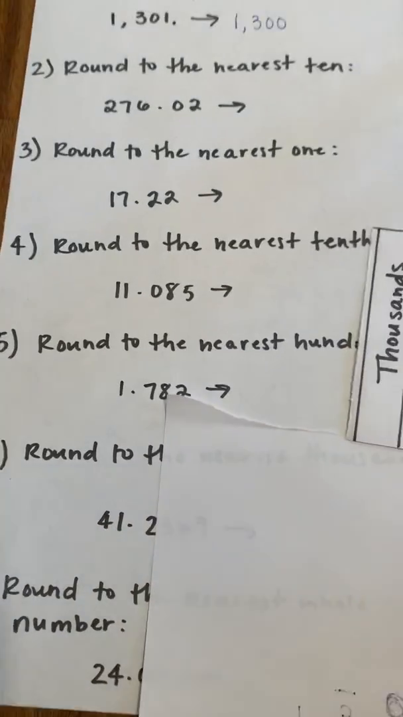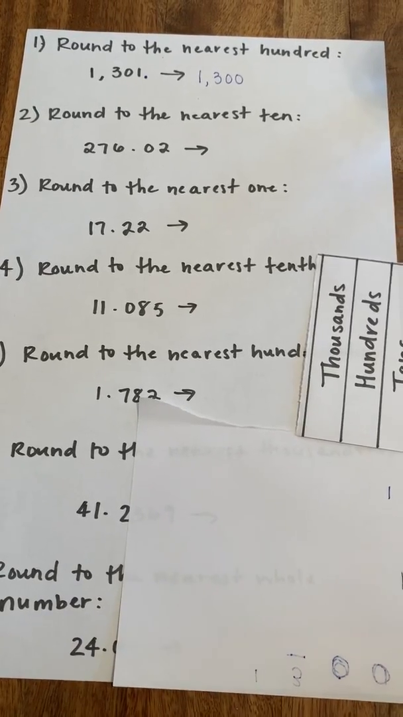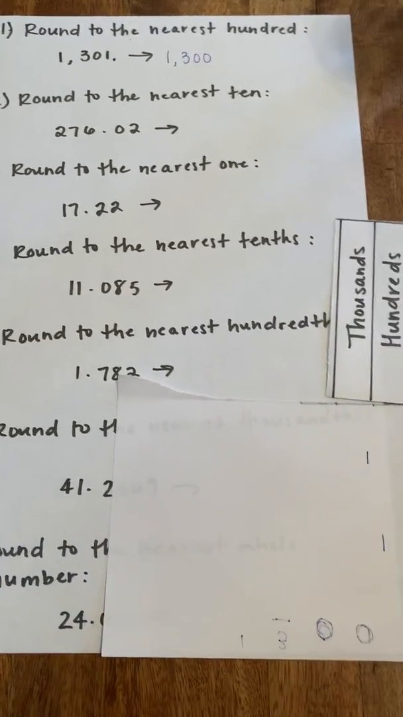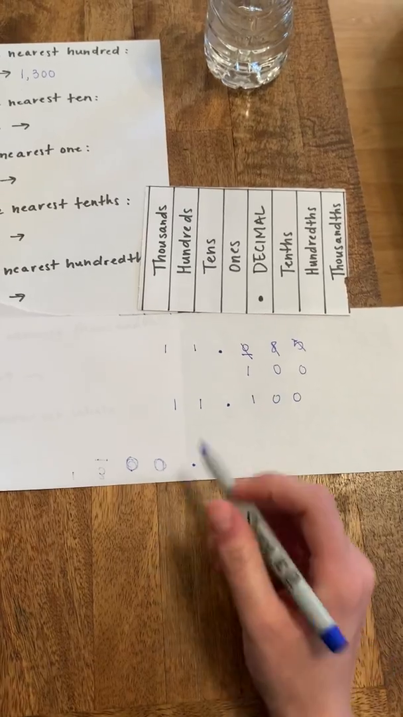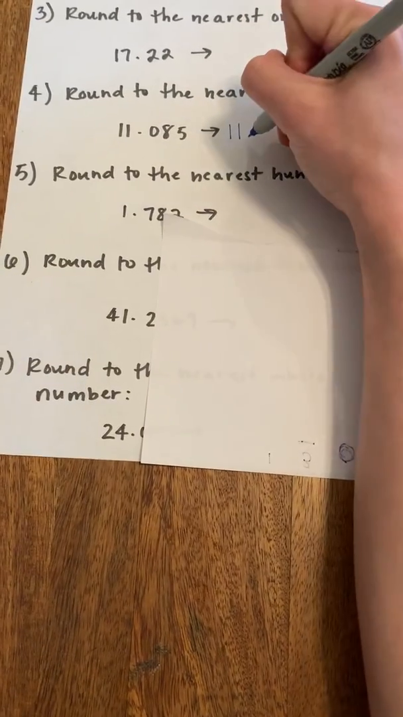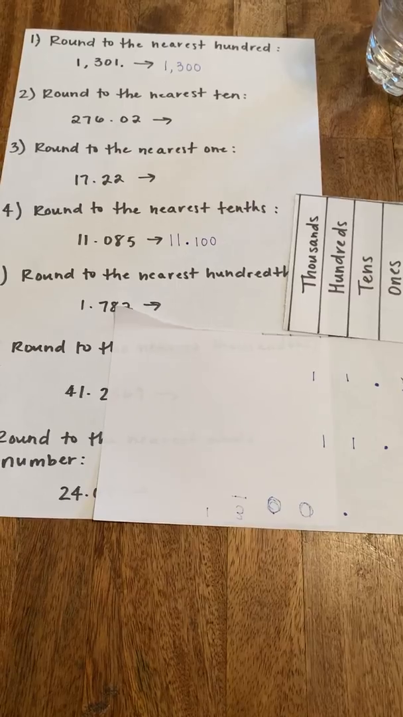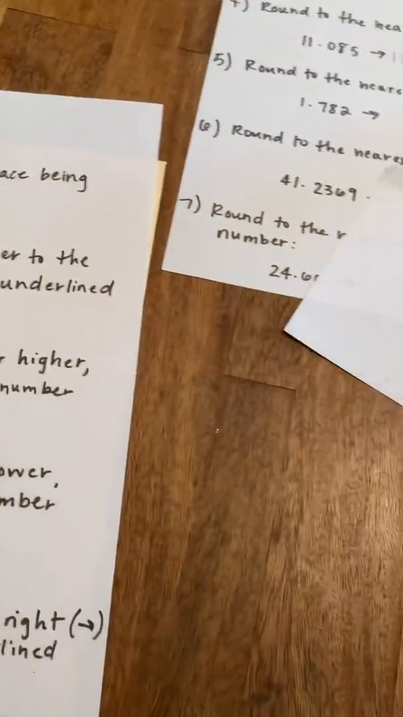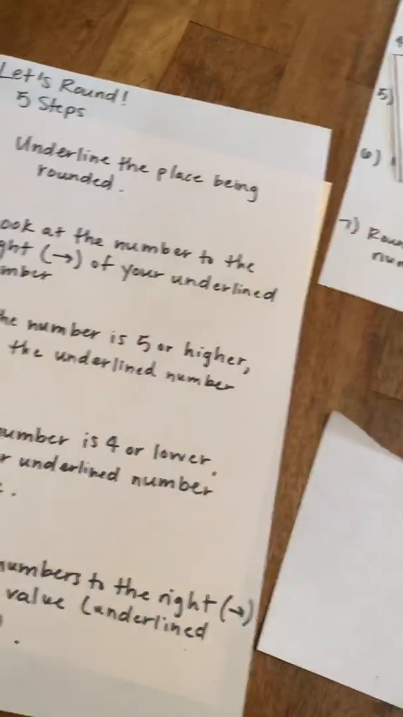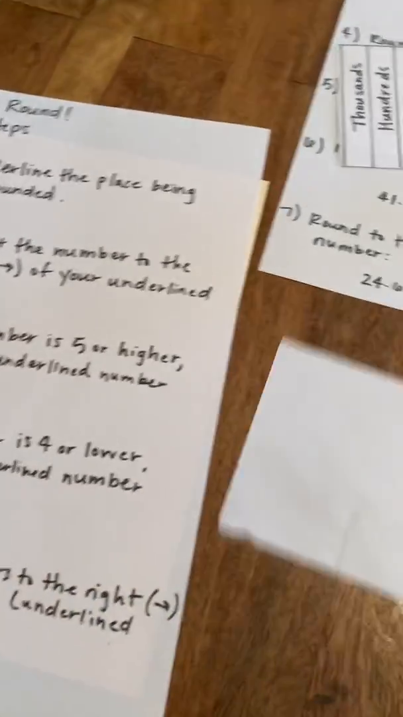So for our problem number 4, 11.085 rounded to the nearest tenth is 11.100. Let me just write that in here. Okay. Last one we're going to do is the number 7, the whole number one, because I think sometimes we get confused with that.